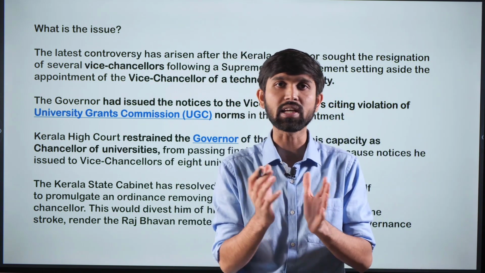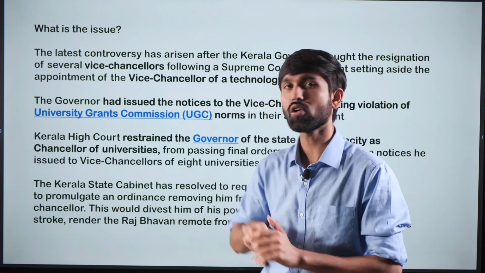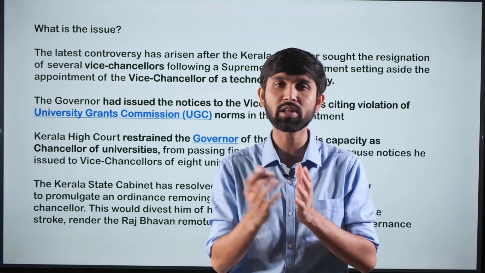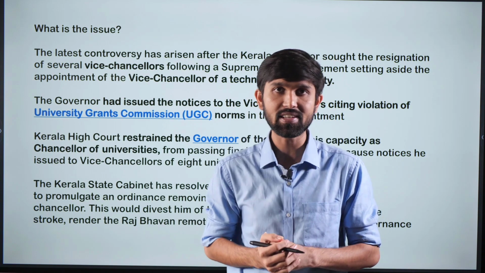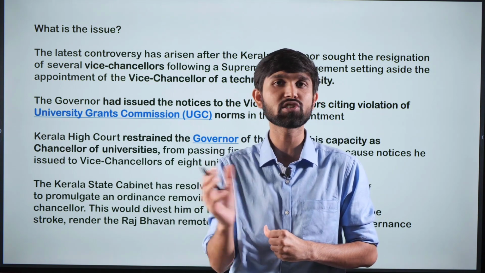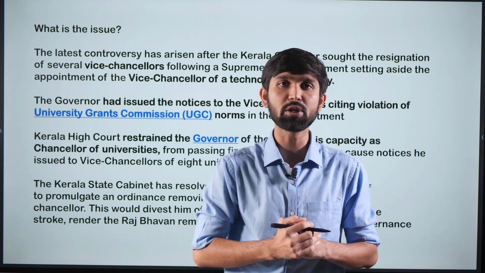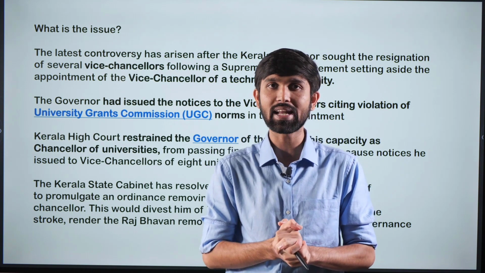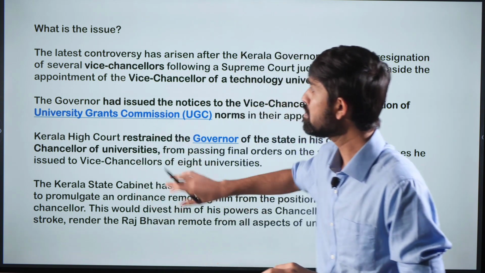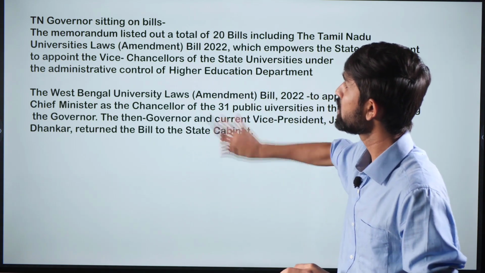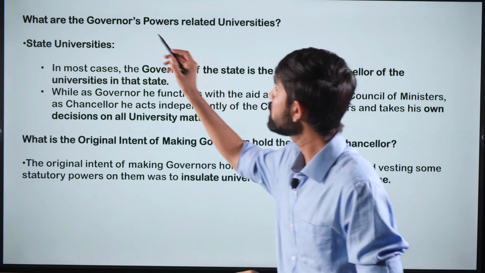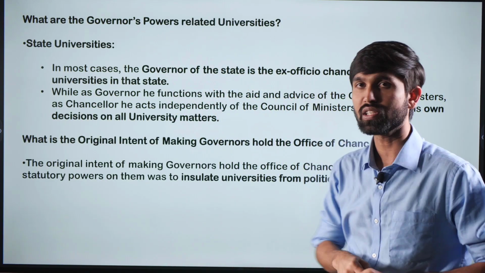This is the kind of stage that the matter is in. So what do you think? Will the governor accept this resolution to pass such an ordinance of himself divesting the powers of being a chancellor of the state universities? Let's see what happens in that. But from the exam point of view, let's understand what are the major provisions or powers related to these universities.